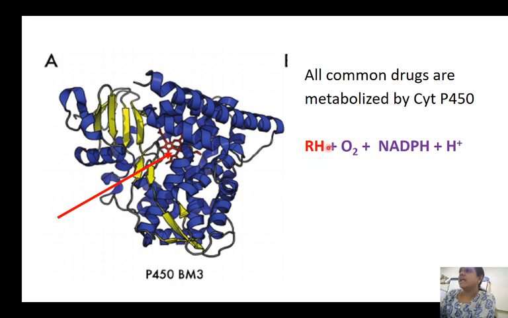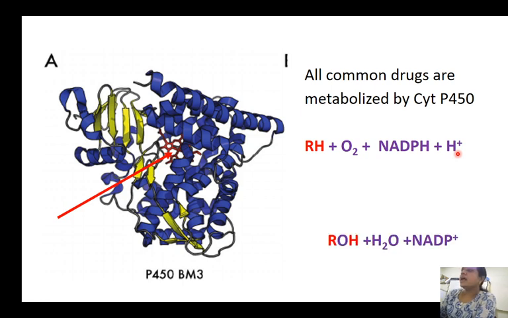If we consider a drug as RH, the cytochrome P450 monooxygenase enzyme will require a molecule of oxygen, and NADPH plus H plus is utilized. In the previous oxidation reaction, we saw the production of NADH, but here there is utilization of NADPH plus H plus.